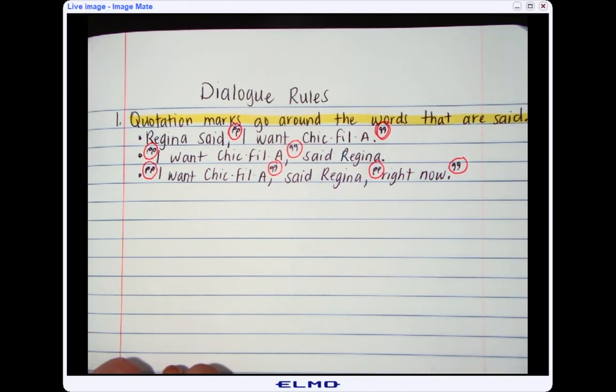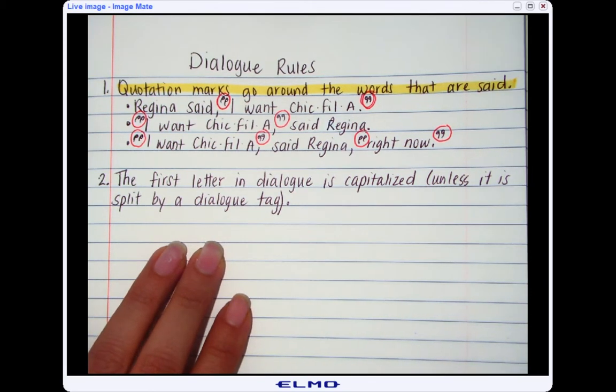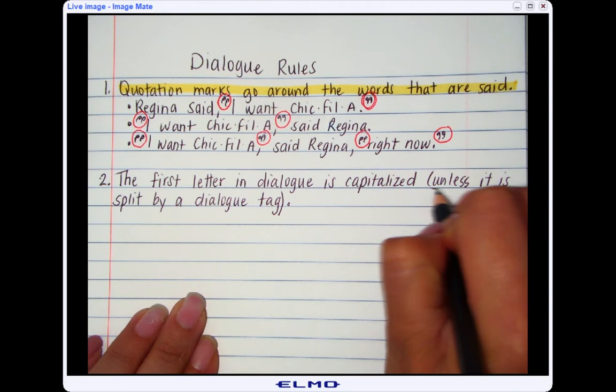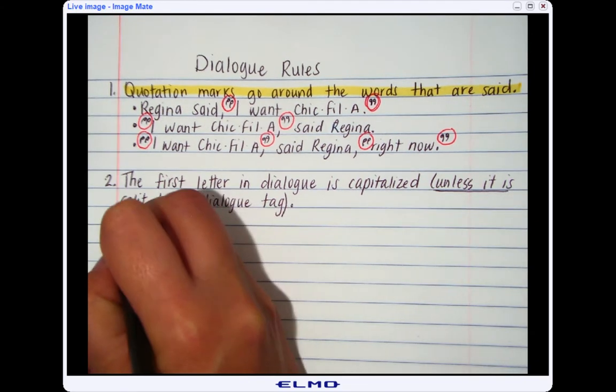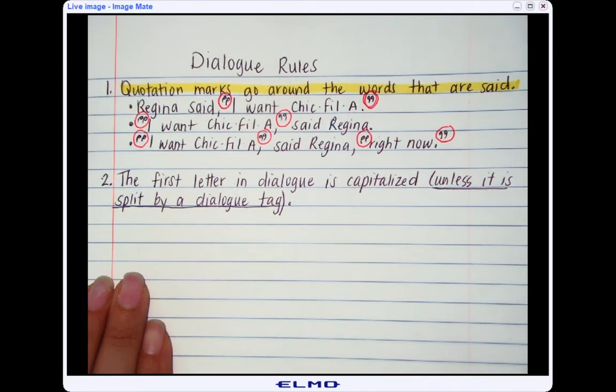The next rule is the first letter in dialogue is capitalized unless it is split by a dialogue tag. So here it is. Go ahead and write that. The first letter in dialogue is capitalized unless it is split by a dialogue tag. And I'll go ahead and show you what this means and what it should look like.